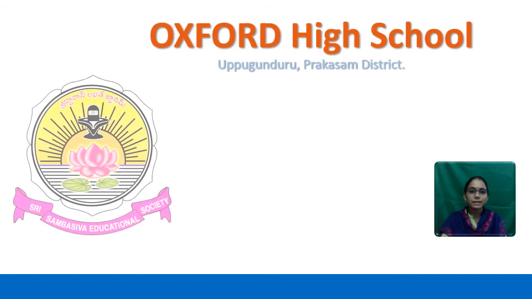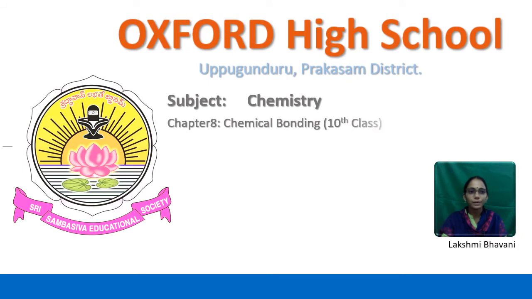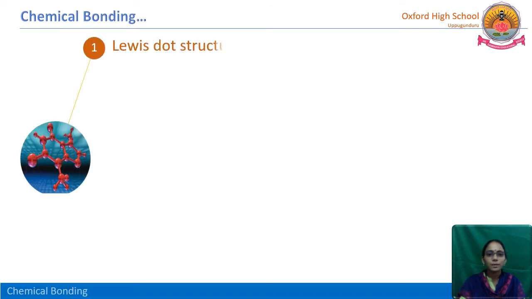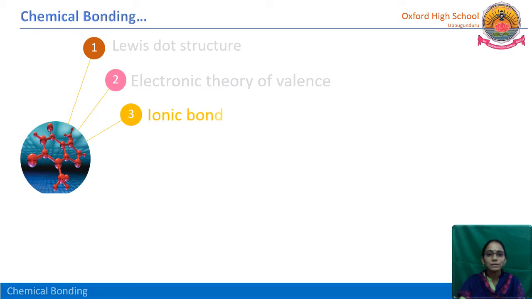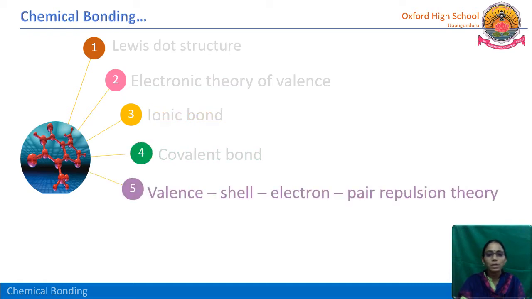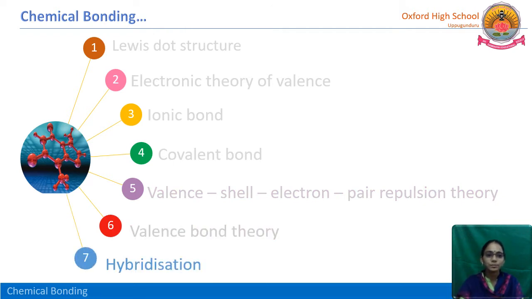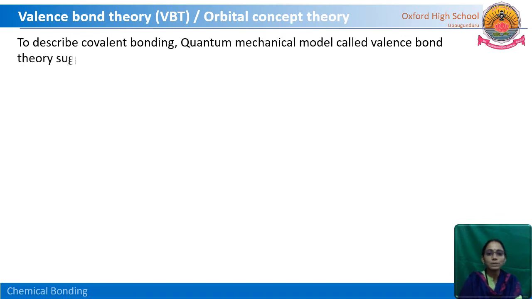Today let us discuss the next topic from the lesson, chemical bonding. From this lesson till now we have completed Lewis dot structure and electronic theory of valence. In that electronic theory of valence we have discussed ionic bond and covalent bond, and in the previous class we have completed valence shell electron pair repulsion theory, and today we are going to discuss valence bond theory. Valence bond theory or orbital concept theory.